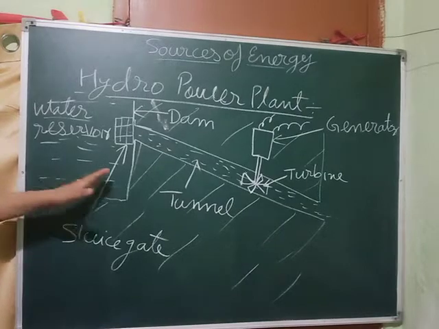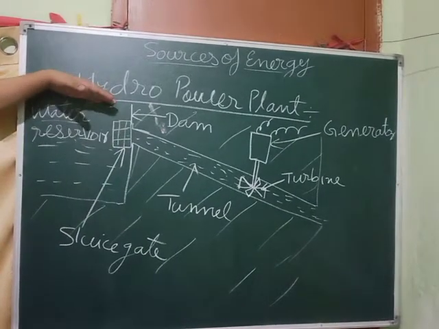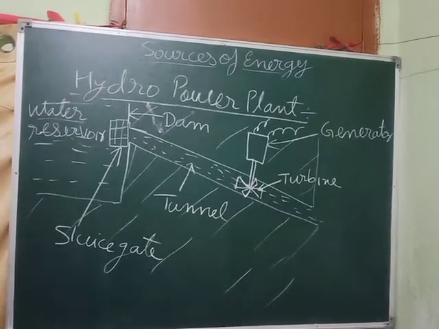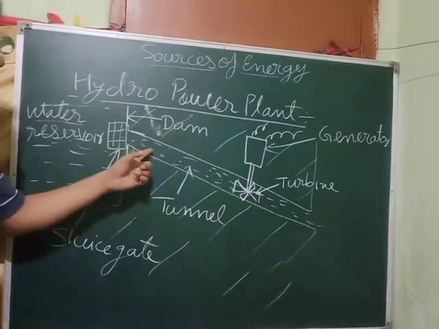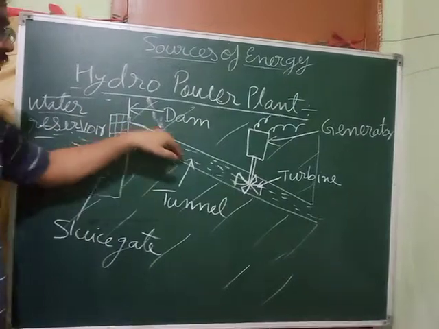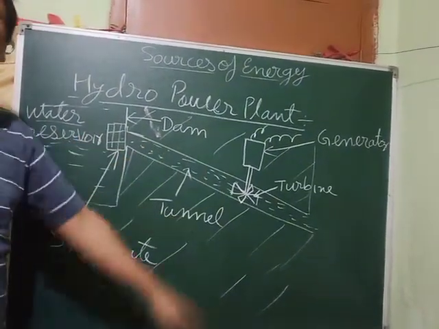As water will not be able to flow ahead, what will happen? It will keep on rising, and it rises up to here. And when it reaches up to a height, what happens? This gate is opened. When this gate is opened, this water will start flowing through this. Now see, this water is coming from a height downward, so it will be moving with very high speed.